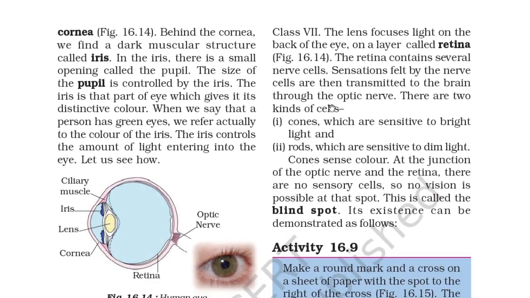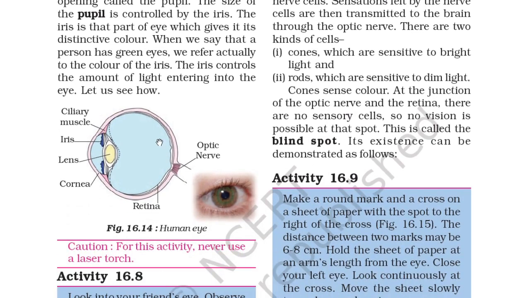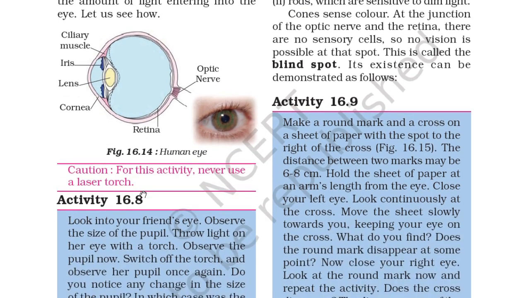Let us see how. You can see here the contractile muscle. This is the iris. This is the lens. This is the cornea. This is the optic nerve and this is the retina. So this is the figure of the human eye.